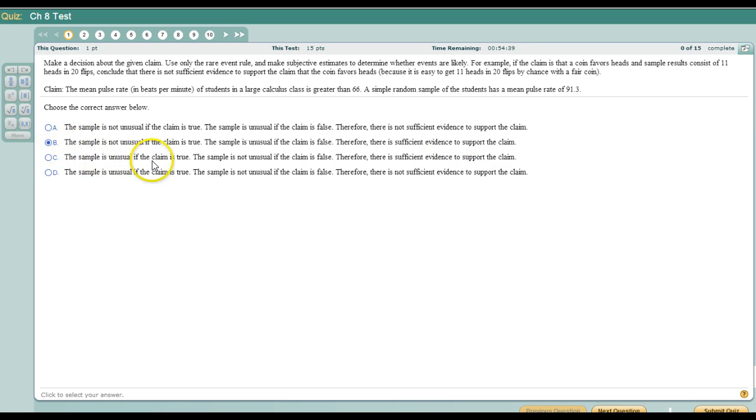Right, so these two aren't right because of the fact that the sample is unusual if the claim is true, and it's saying it's greater than. So it's got to be one of these two. This being not unusual, this being unusual, actually supports this claim. So that's why we use our choice.